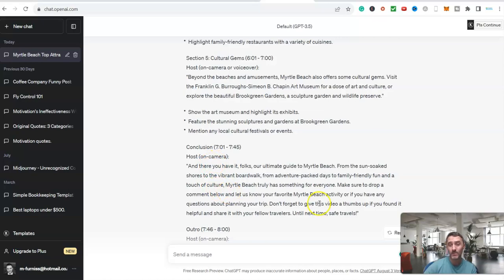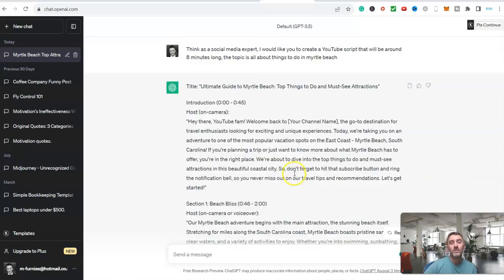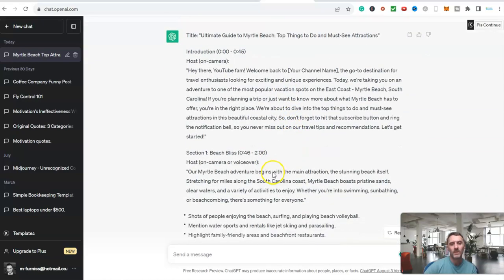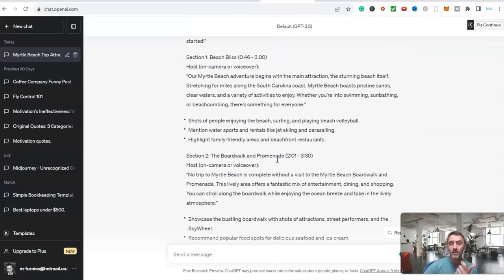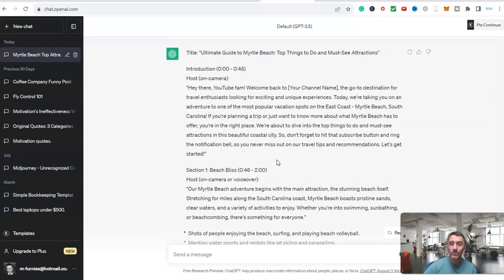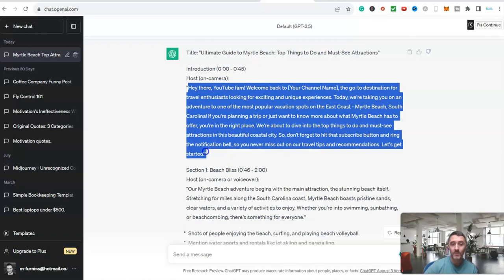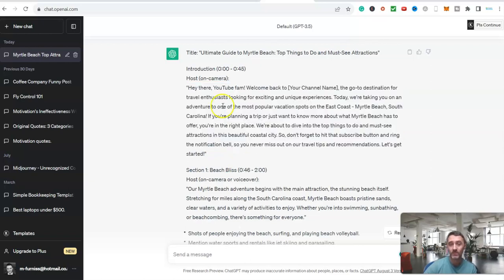This here, we don't have to be on camera at all. If I scroll up to the top here, 1 minute, 2 minutes, we've got our scripts, okay? So now you've got a couple of options at this point. First option is you could literally just record your voice of this here. So you just read what you can see on the screen.